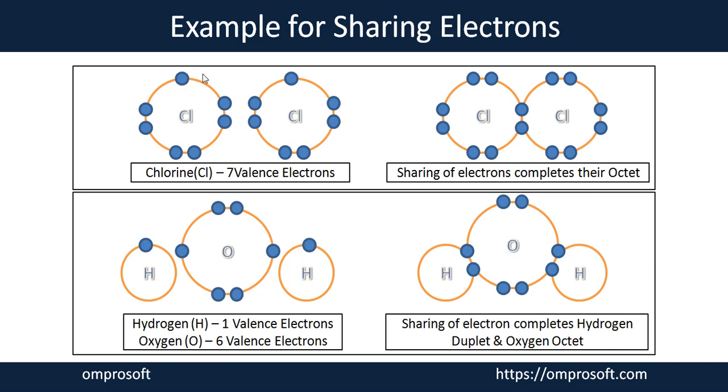So they share this unpaired electron with each other and fulfill their orbital with 8 electrons. The unpaired electrons get combined together, and the outermost shells of both atoms are joined together, and that is why they fulfill the orbital with 8 electrons.